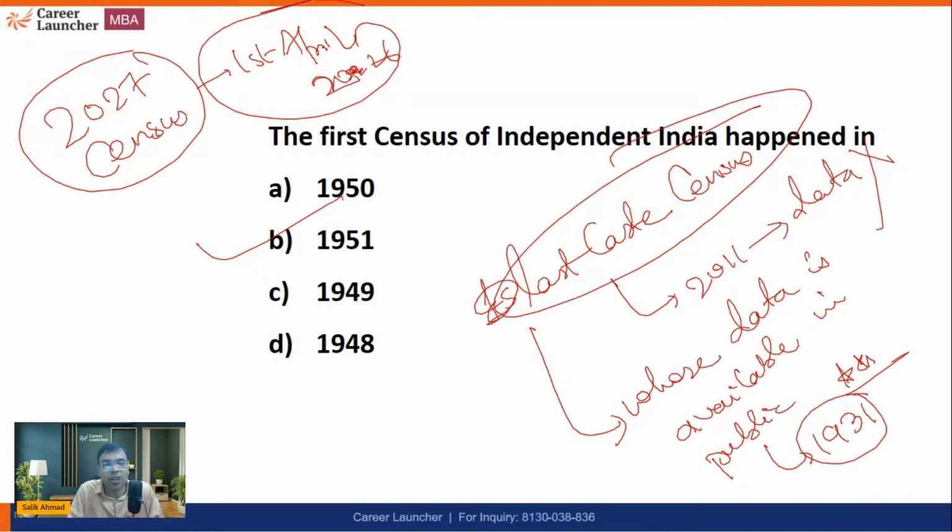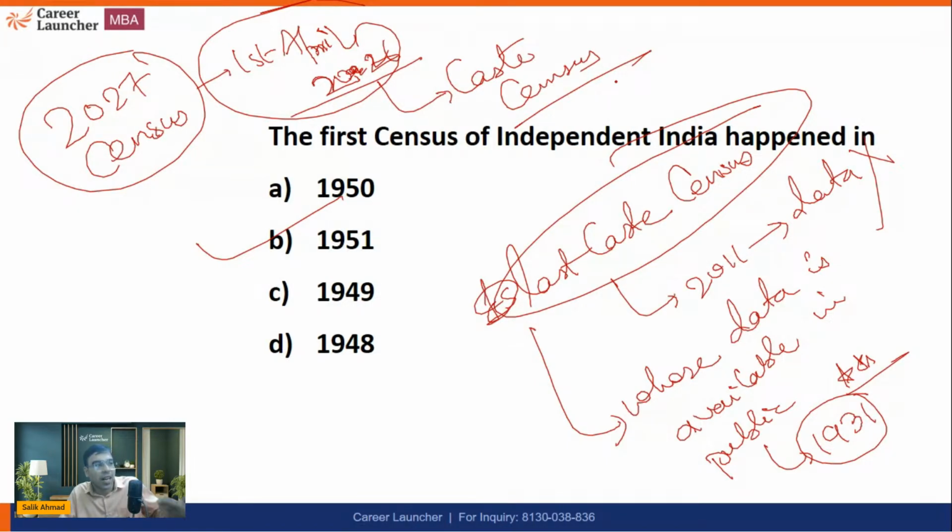Initially, the government was reluctant to accept this, but last year the government agreed that okay, we will do a caste census also. Caste census means not only religion will be asked, but your caste will also be asked, so that it will come out in public that this much percentage of this caste is there in India. That is what you should be knowing about. This is the right answer to this question.